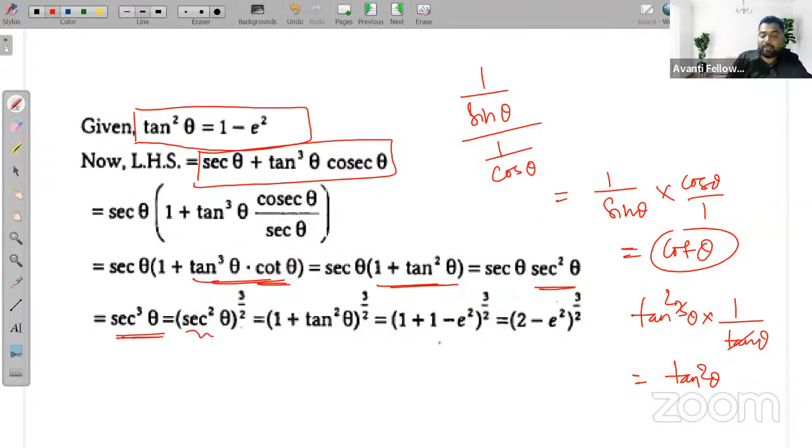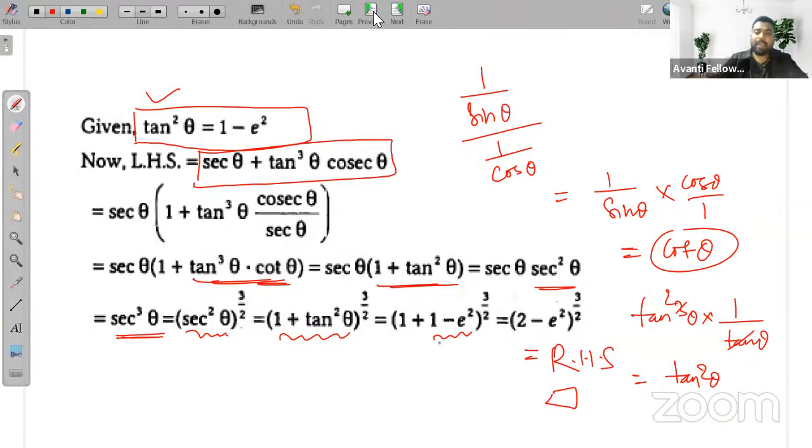And we know in place of sec square theta, we can write 1 plus tan square theta. Yes or no? है ना? So we know 1 plus tan square theta. Already tan square theta is given that 1 minus e square. है ना? So in place of tan square theta, we can write 1 minus e square. So 1 plus 1 minus e square whole to the power 3/2. So 1 plus 1 is 2, 2 minus e square whole to the power 3/2. This is equal to my right hand side, proved.